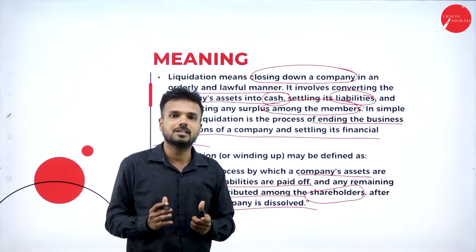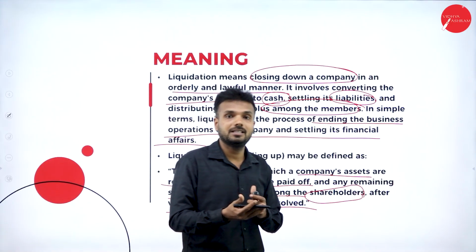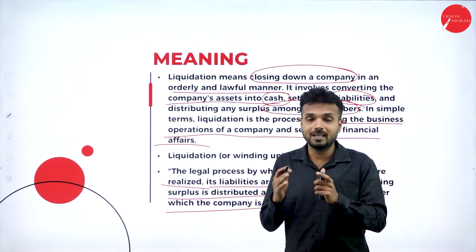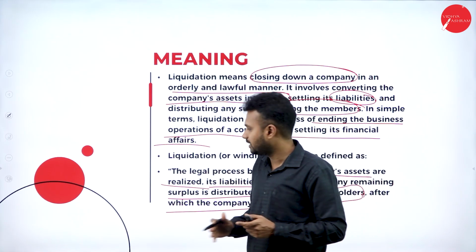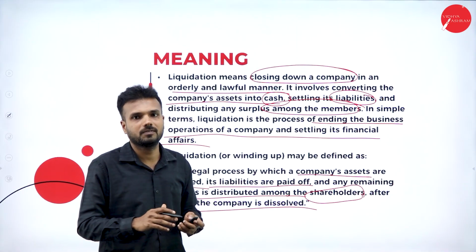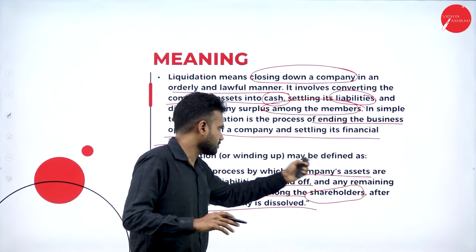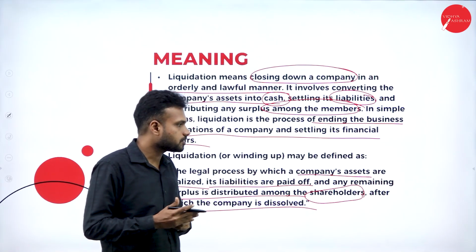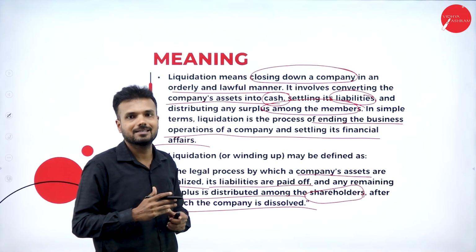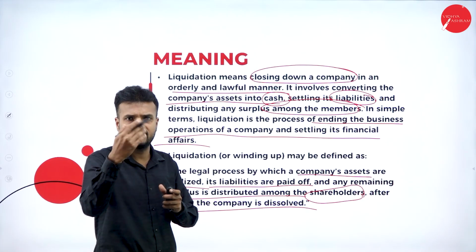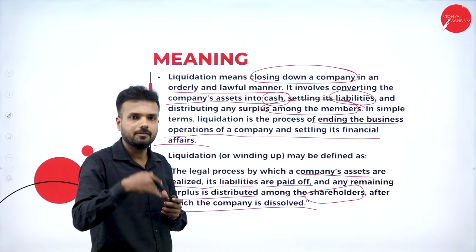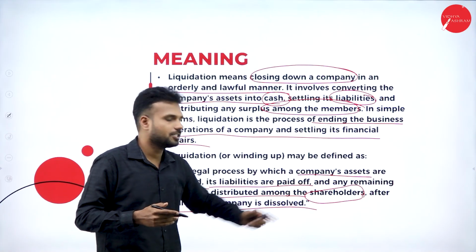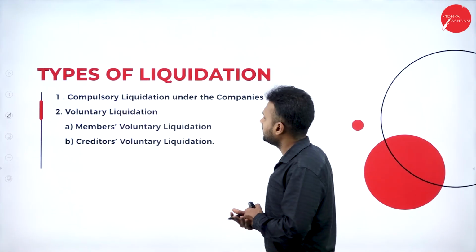After this process we can consider that the company is completely dissolved. There is no existence of the company, it cannot run operations in its own name, and it does not have any right to make any contract in its own name. The company is going to completely end. They are going to remove the name of the company from the register of companies, ROC. Then the process will end. This is the actual process of liquidation. When it comes to the process of liquidation, we need to consider three things. One is valuation and sale of the assets of the organization, followed by fulfilling the liabilities of the organization. After fulfilling the liabilities, they are going to share the surplus. So it is a three-step process. Types of liquidation.